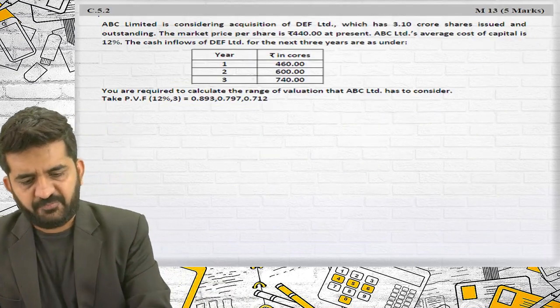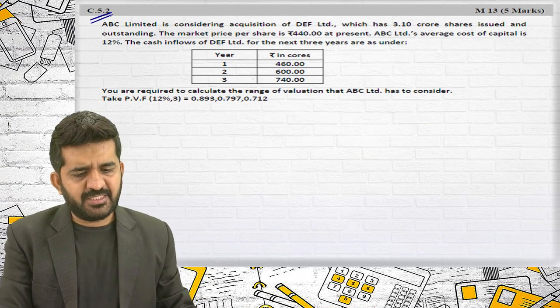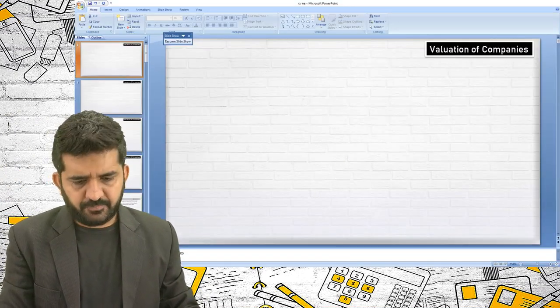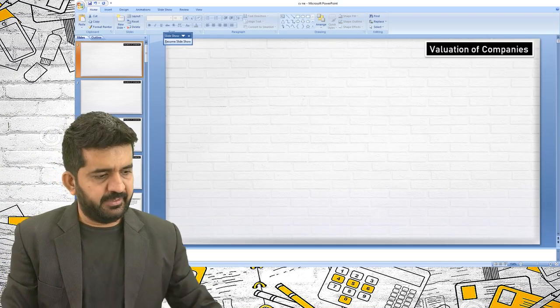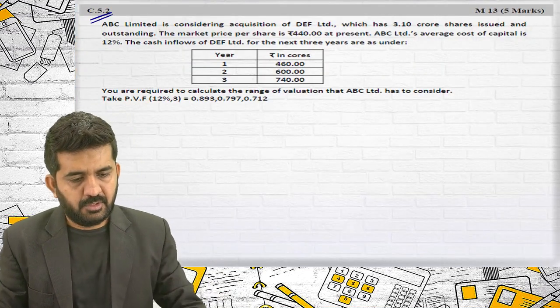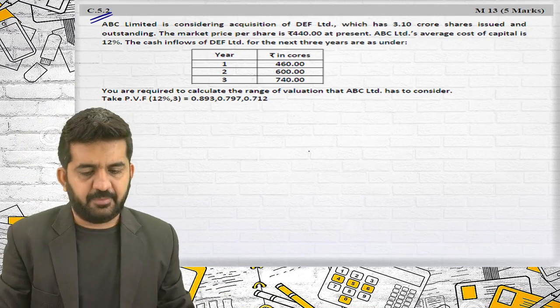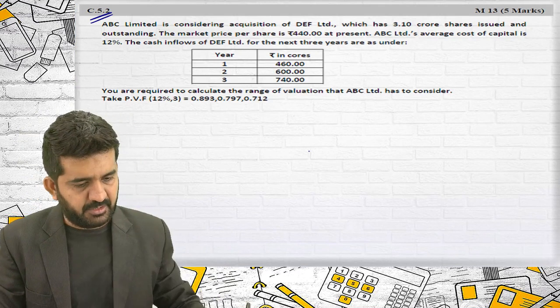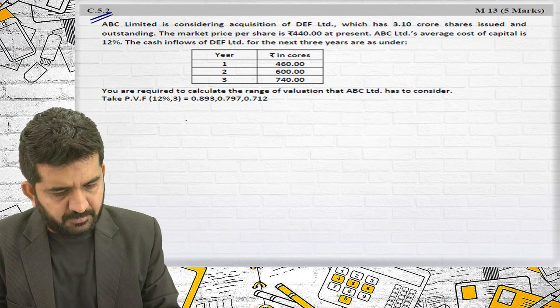Question number 2, C 5.2. ABC Limited is considering acquisition of DEF Limited. It's correct. So ABC Limited is purchasing company.